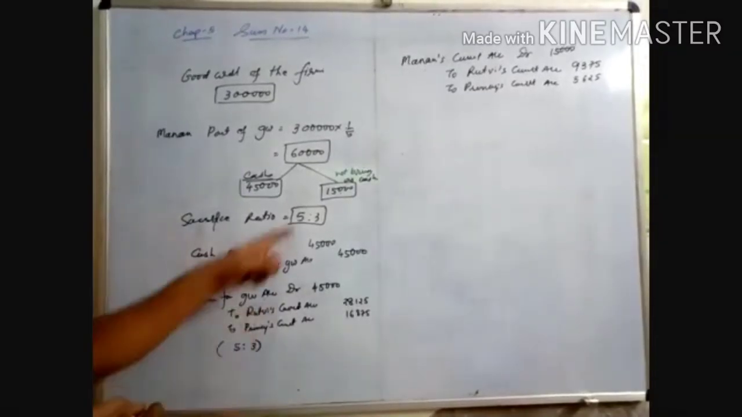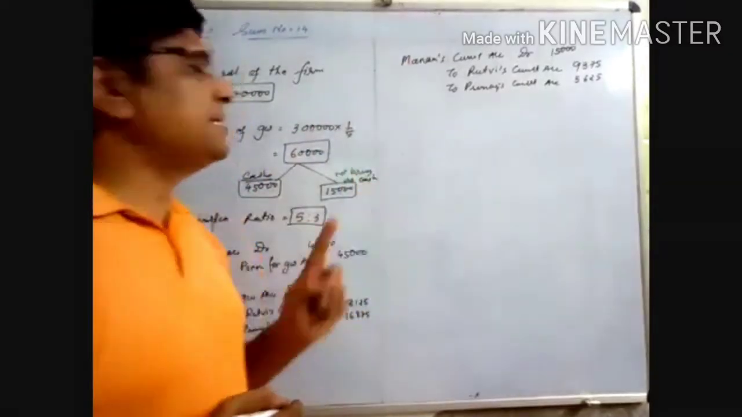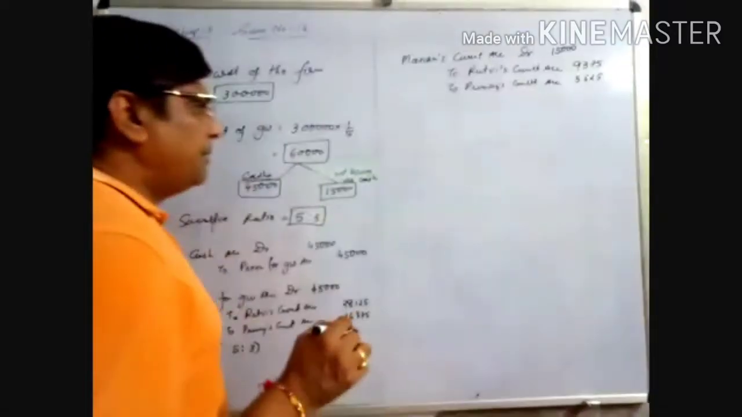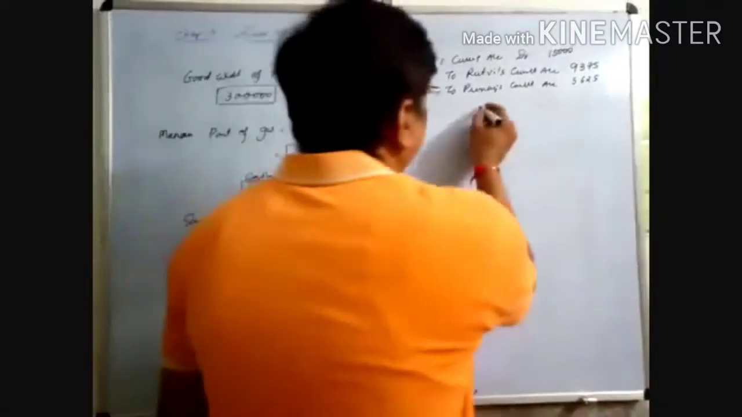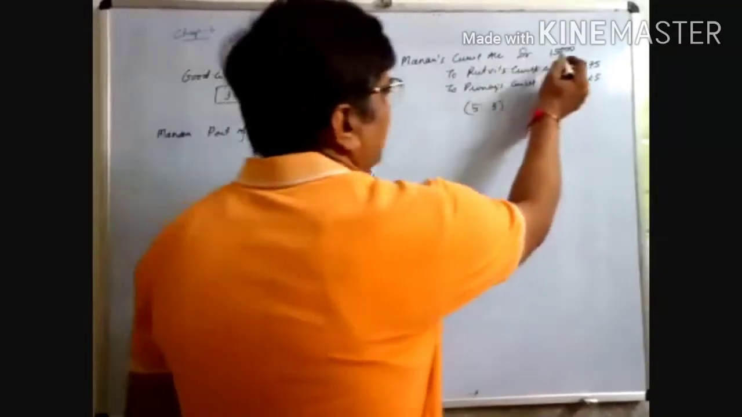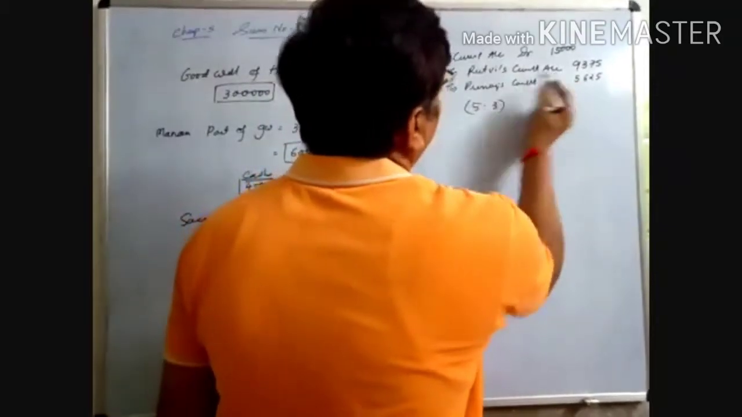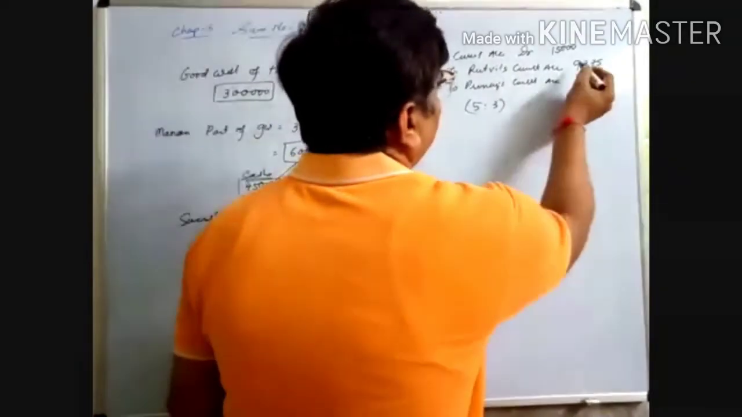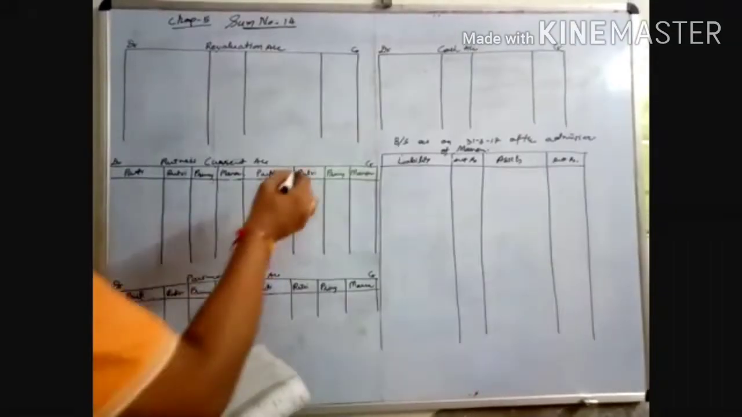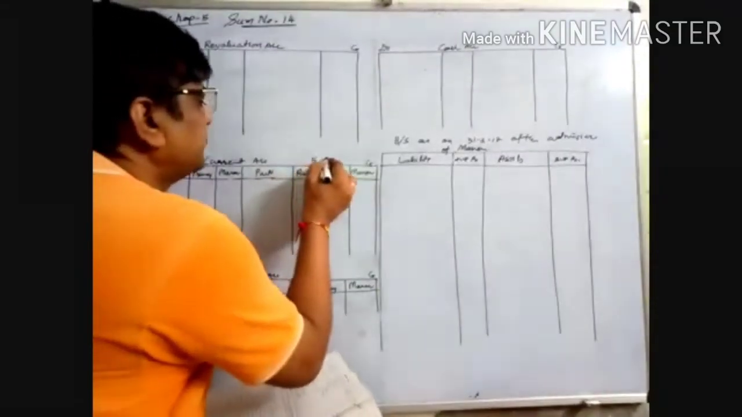Now, Manan will not bring 15,000 as cash. The entries are: new partner's account debited to old partners' account credited, again in the ratio 5:3. So Manan's current account debited 15,000 to Rutvi's current account and Prince's current account. We have to distribute in the 5:3 ratio. That old ratio I have written down here, 5:3.